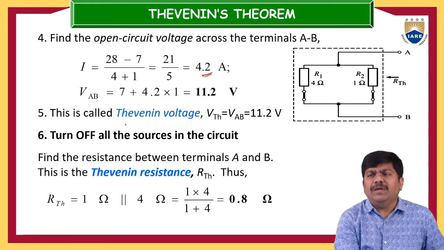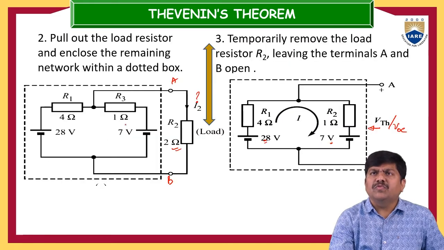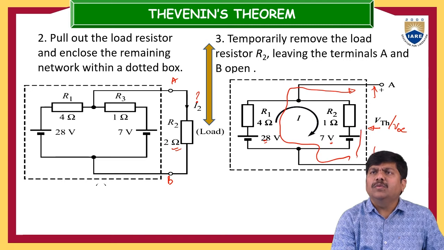Now VAB, the voltage between A and B, you can find either by moving like this to get the equivalent voltage between AB, or else you can move straight like this, because this branch and this branch are connected in parallel to each other.